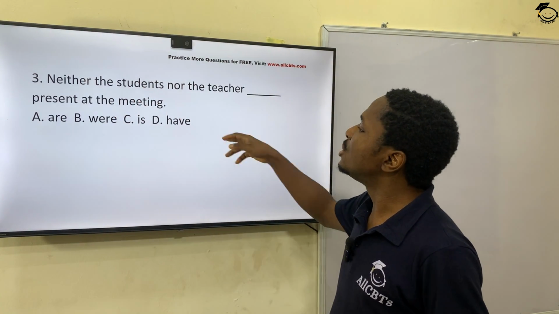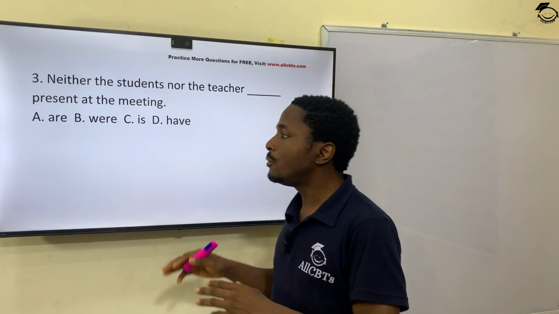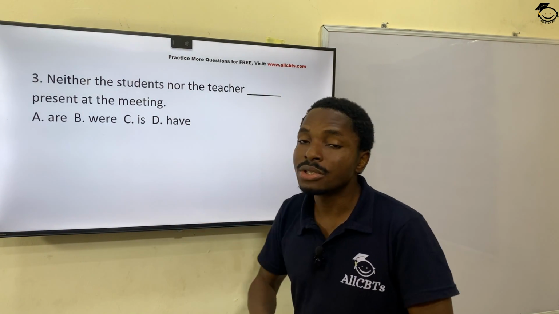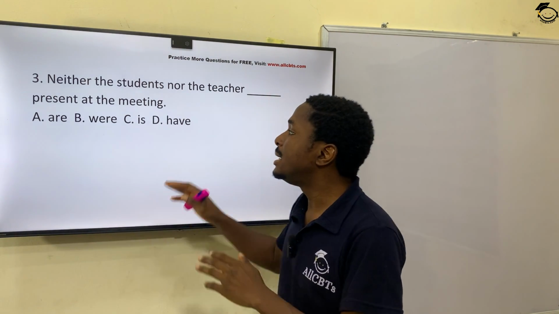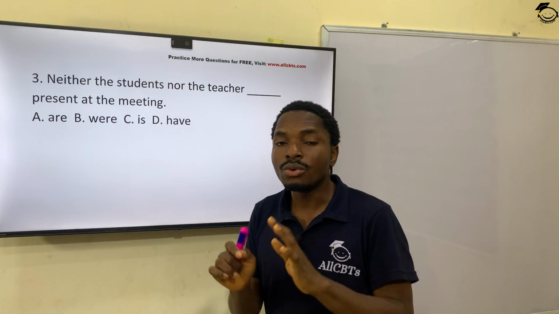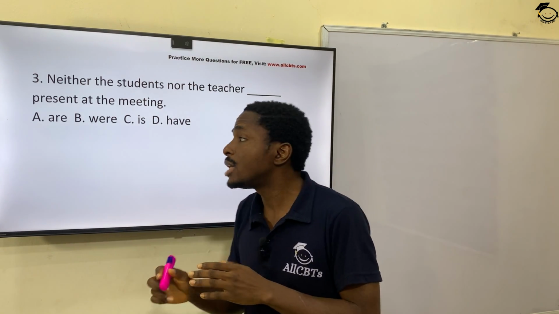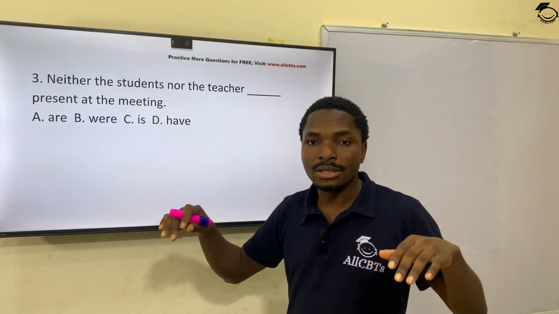Neither the student nor the teacher dash present at the meeting. This kind of question is called subject-verb agreement. In every expression like this, you need to locate the subjects so that you can know what the correct verb would be to complete the sentence.